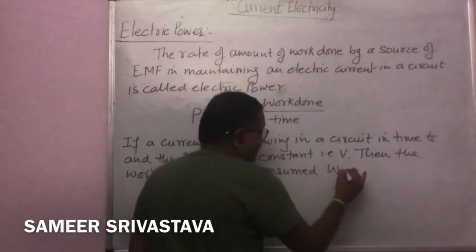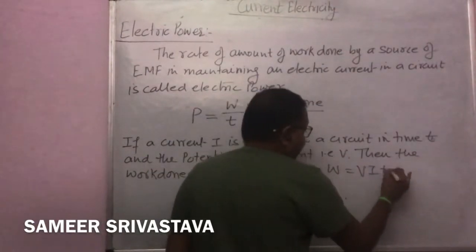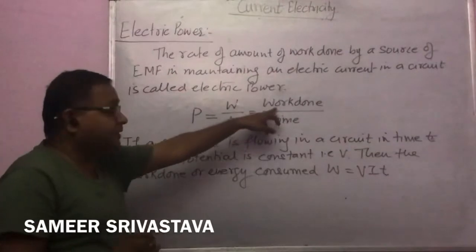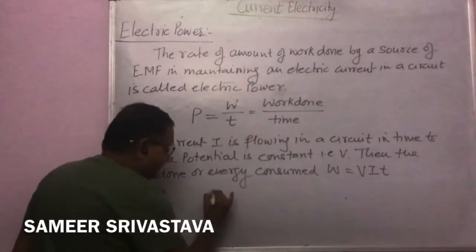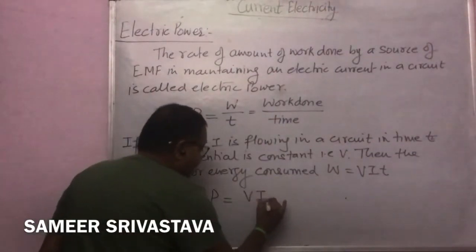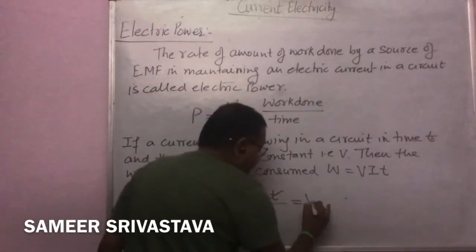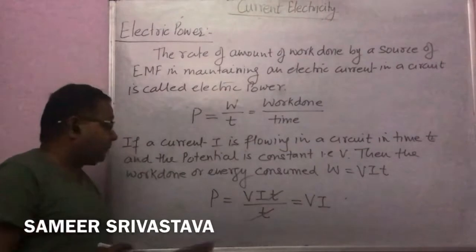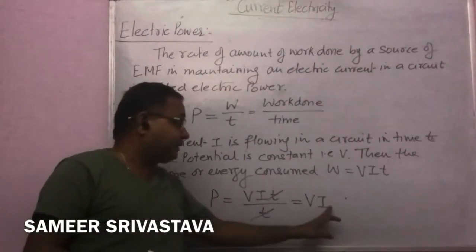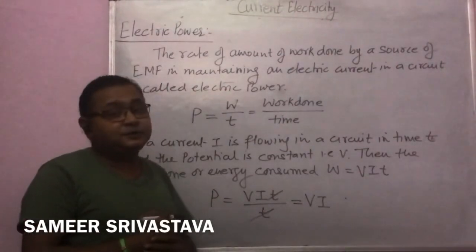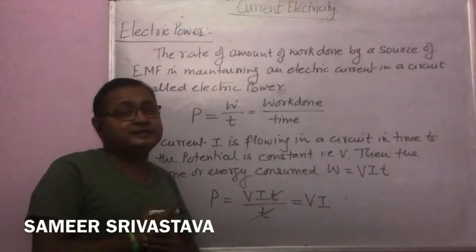Now, if you put the work done value here, we get the power formula as VIT upon T. T is cancelled out and this is V into I. So power is equal to potential multiplied by current, and the unit of power is always watt.